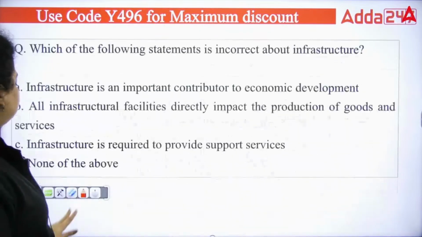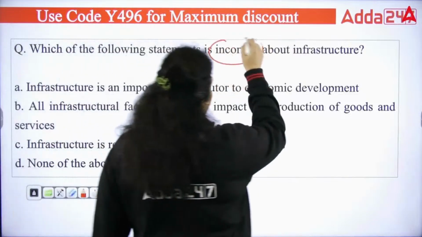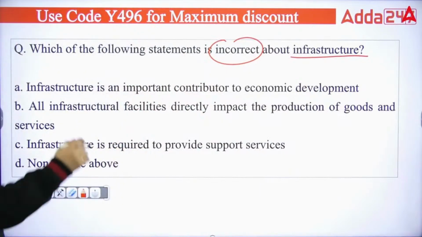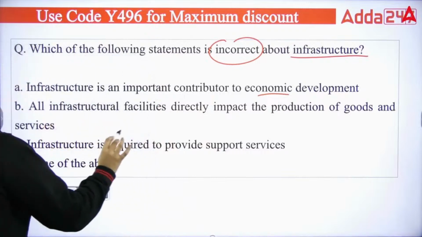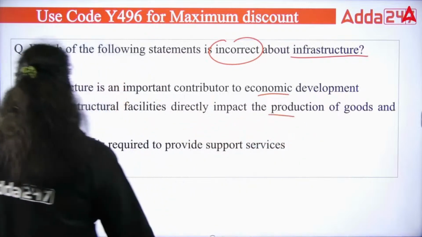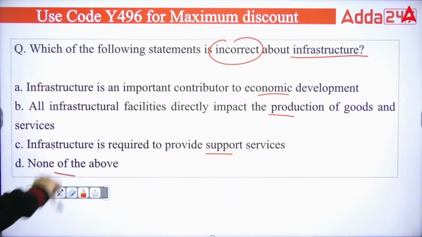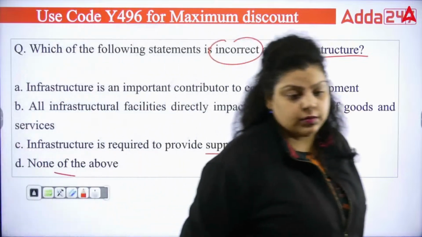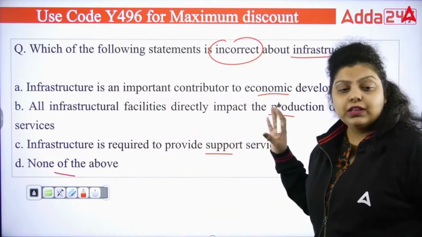Okay. Now, next question we have, which of the following statements is incorrect about infrastructure? The incorrect statement about infrastructure. First is saying infrastructure is an important contributor to economic development. All infrastructure facilities directly impact the production of goods and services. Infrastructure is required to provide support services, and none of the above. And you have to answer the negative. It means incorrect statement. So first is saying it is an important contributor to economic development. That I have told you in the starting of the session.